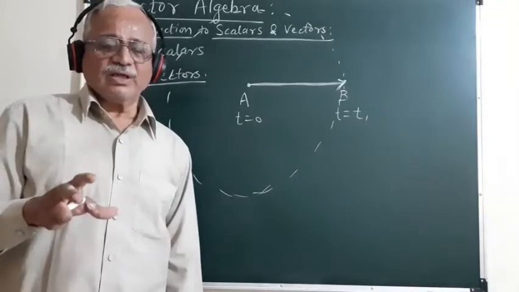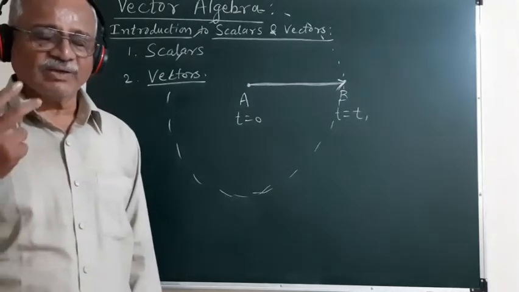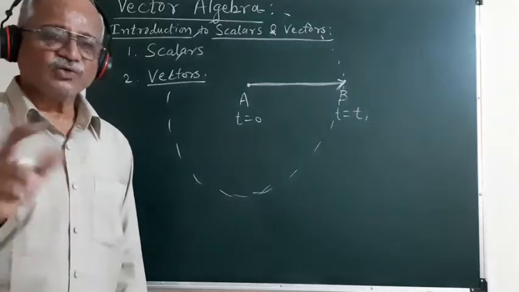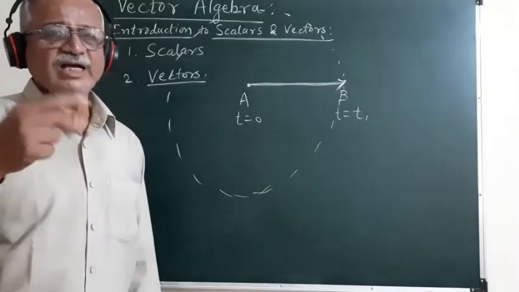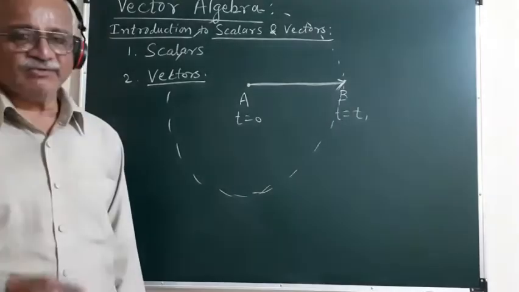So depending on the result of multiplication of two vectors, the product is classified into two classes, the dot product and cross product, or scalar product and vector product respectively.